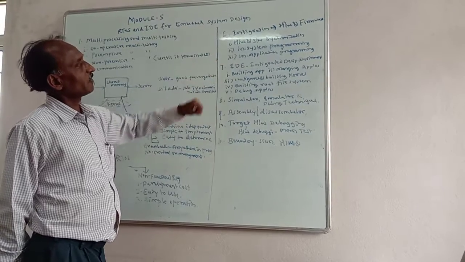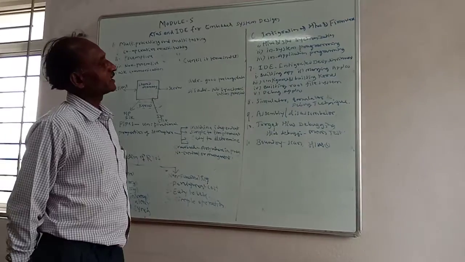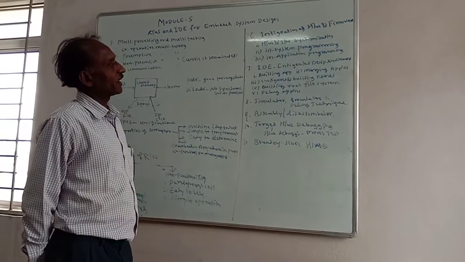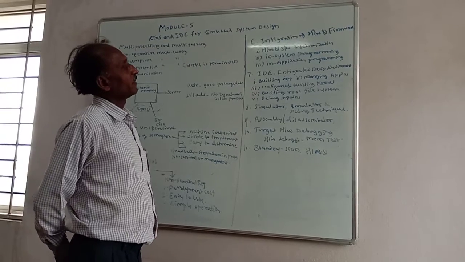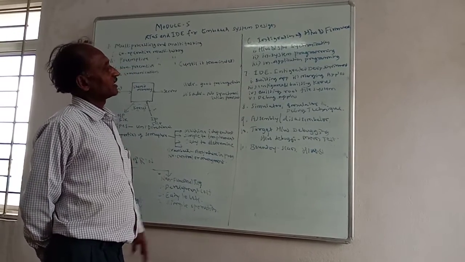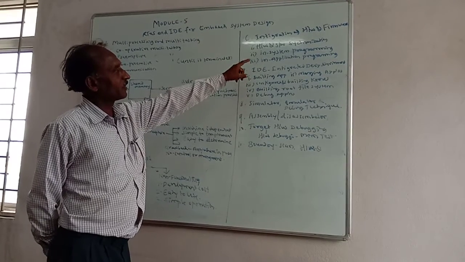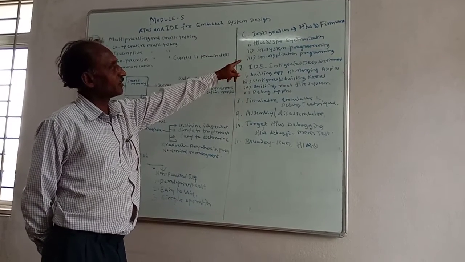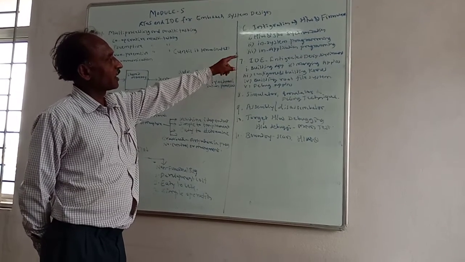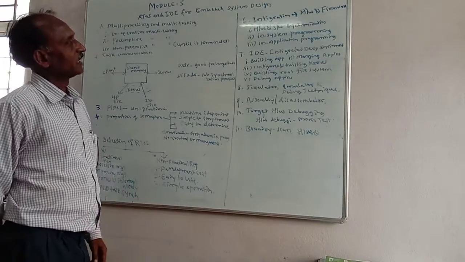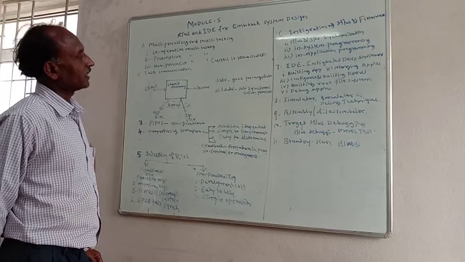Similarly, the third point is firmware design and development. Now, in application programming, if you committed any mistakes, or if you want to add, delete or subtract something, that is possible in application programming. So hardware and software synchronization is most important in firmware development, in-system programming, and in application programming. These are the three most important points while designing and developing firmware systems.